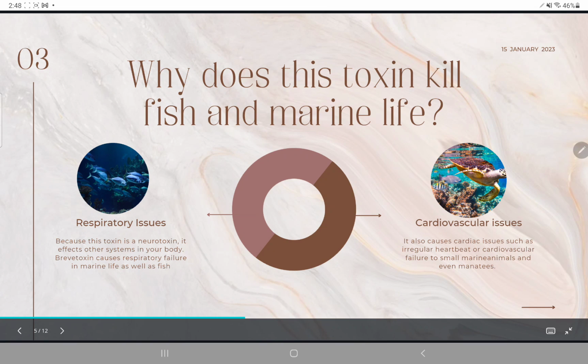Why does the toxin kill fish and marine life? Respiratory issues. Because this toxin is a neurotoxin, it affects other systems in your body. Brevetoxin causes respiratory failure in marine life as well as fish. And cardiovascular issues. It also causes cardiac issues such as irregular heartbeat or cardiovascular failure in small marine animals and even manatees.